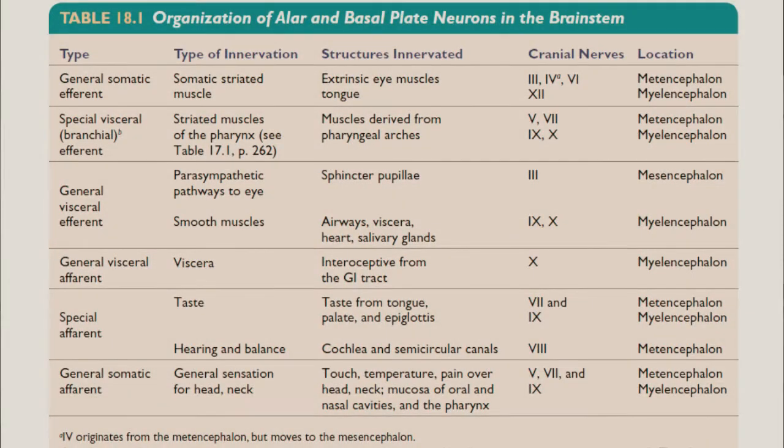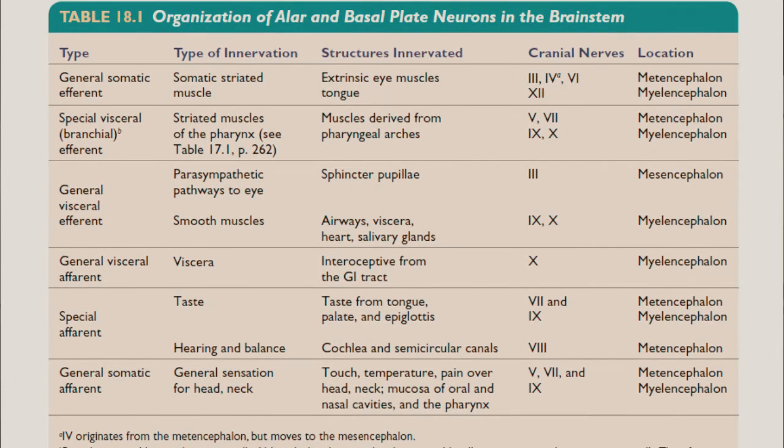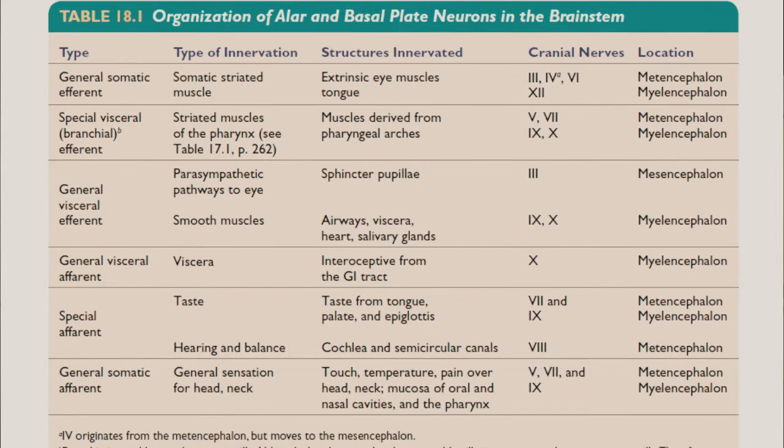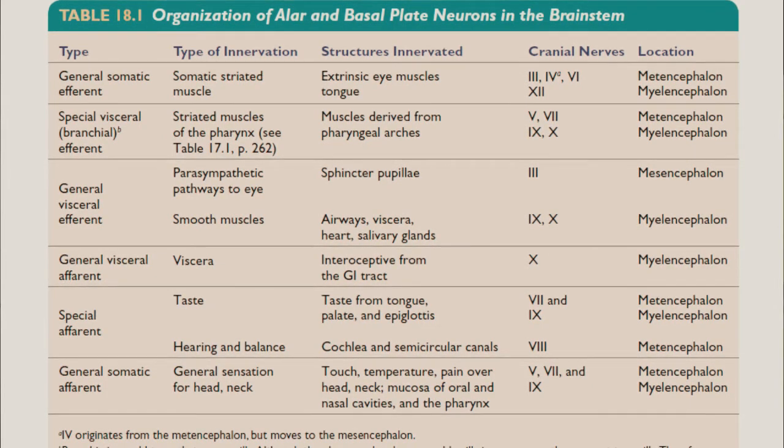So the basal plate forms the efferent. So we have what we call the general somatic efferent. For general somatic efferent, they mainly go to a special group of skeletal muscles. So the general somatic efferent in the myelencephalon is going to be the nucleus of cranial nerve 12, that is the hypoglossal nerve, that is going to go to muscles of the tongue.